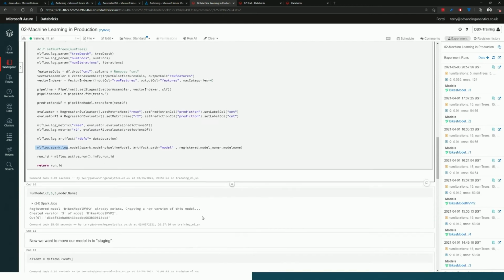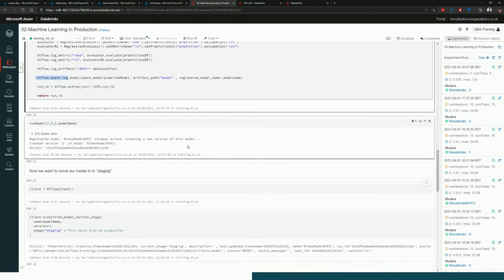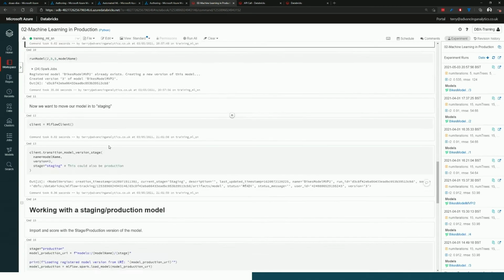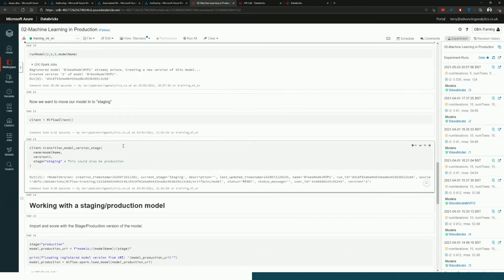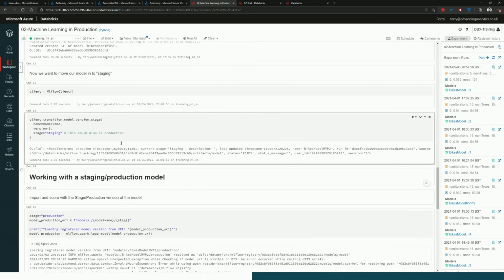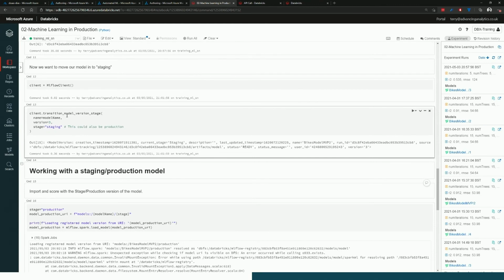So with this now, my model will just automatically get published into Azure ML, into MLflow. All these names are great, right? Very similar, you kind of just get stuck on all of them. And so what I can do is say, well, actually what I'd like to do is transition this model into staging. So with MLflow, you've got unversioned models. You can have any number of those, or you can have a model which is in staging or a model which is in production. And generally you have unstaged stuff, it goes into staging and then into production.